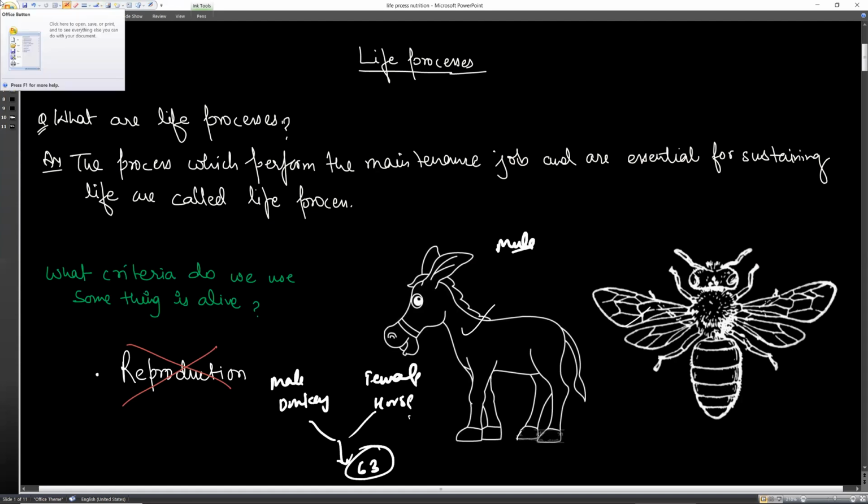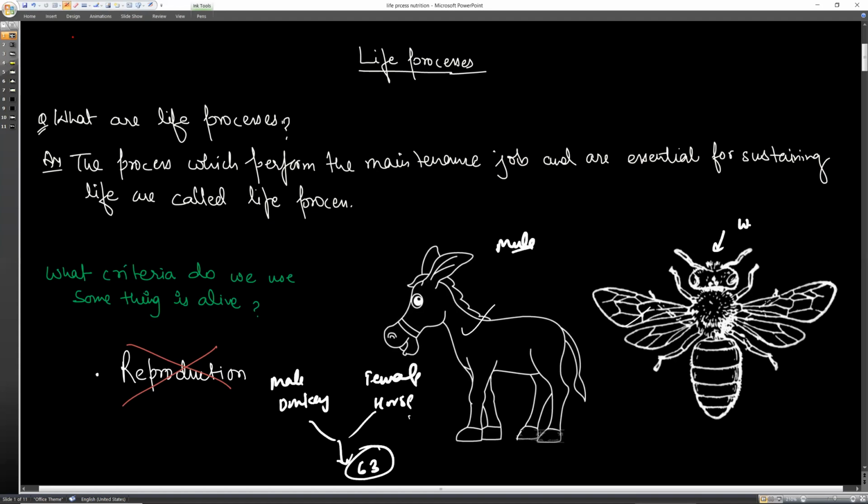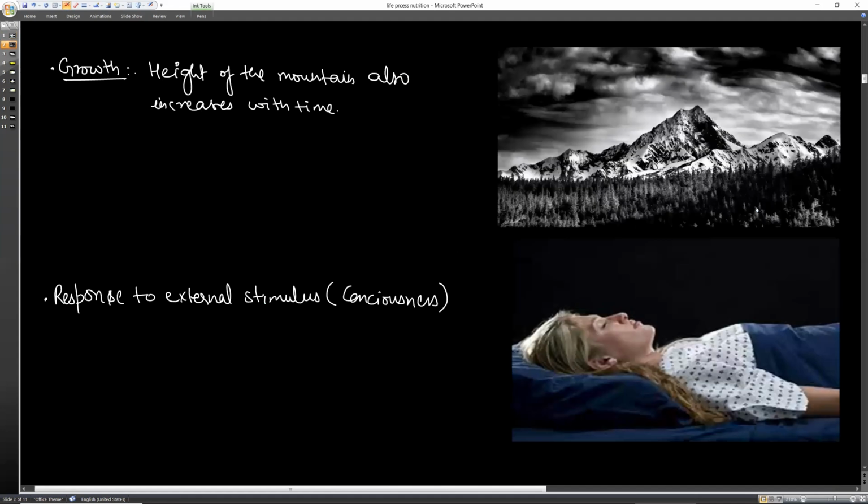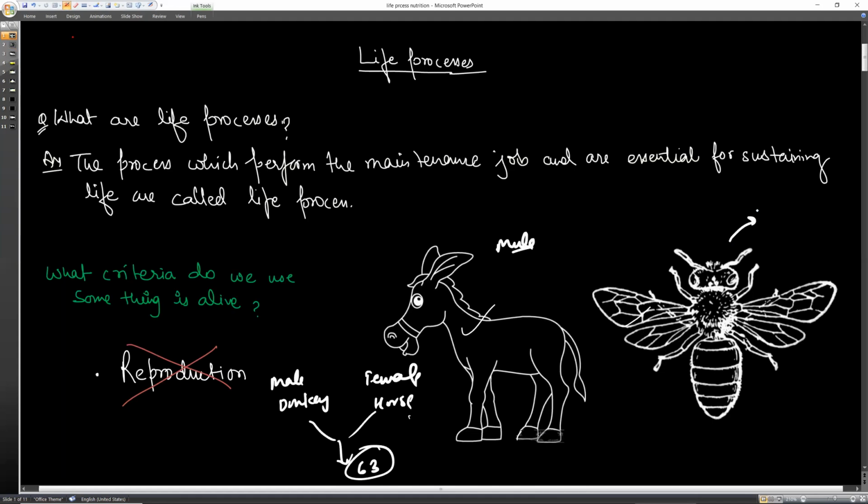Similarly, the worker bee never reproduces. Why does it never reproduce? Because only the queen bee reproduces, the worker bee never reproduces. And there are certain couples also that never reproduce. So we cannot say that if reproduction is not taking place, then this organism will not be considered a living organism. So it is not to be considered.